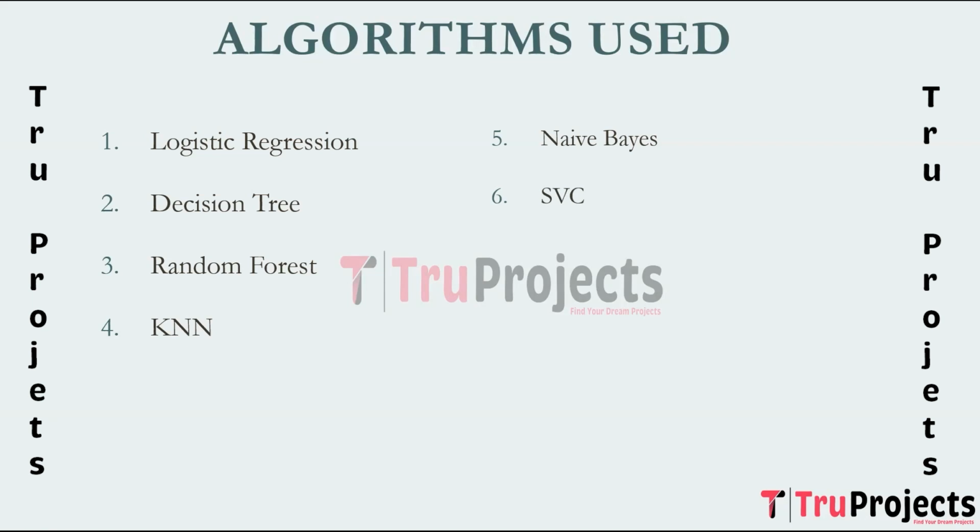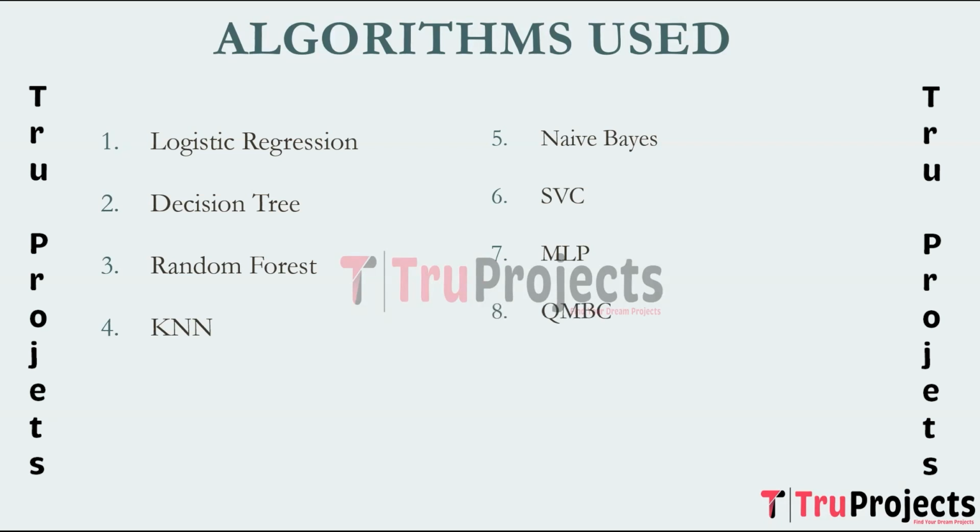The next algorithm is MLP, which is multi-layer perceptron. It is a type of artificial neural network composed of multiple layers of nodes, which are neurons, including an input layer, one or more hidden layers, and an output layer. MLP is chosen for its ability to model complex relationships in the data. Neural networks, including MLP, are powerful for tasks where the relationships between features are highly non-linear.